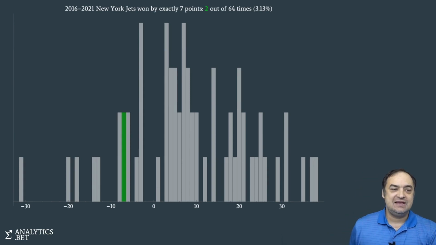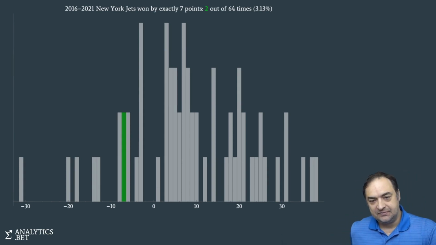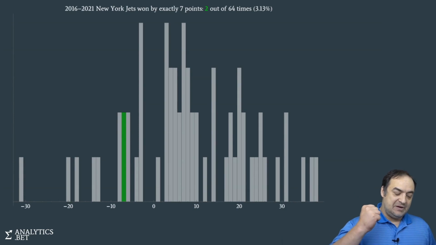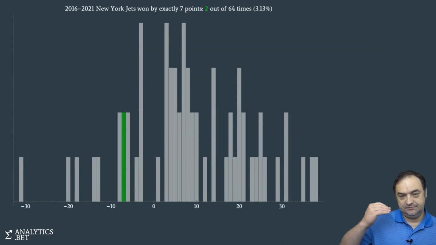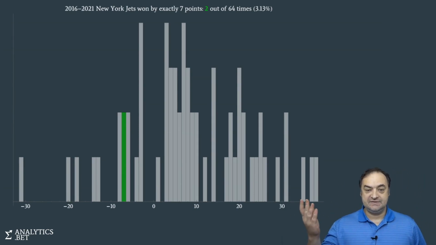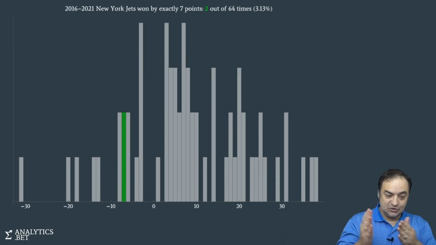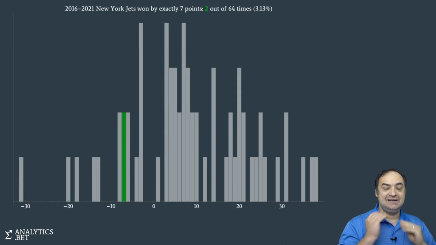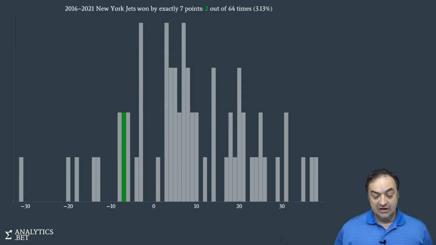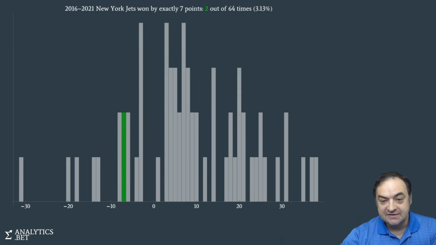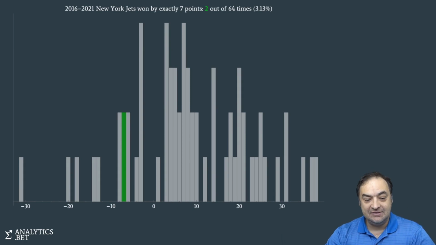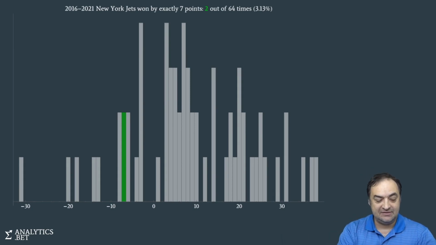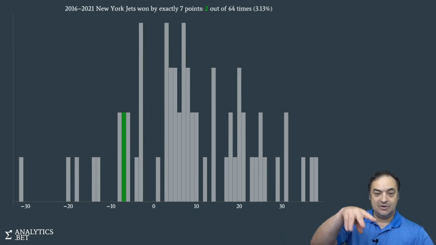So to do this, you take the score of the Jets, how many points they scored, and the score of their opponents, and you subtract it in such a way that it's negative if the Jets are winning. So you take the opponents minus the Jets in all of these games. So if the opponents scored 20 points and the Jets scored 27, this would be 20 minus 27. That would be a negative 7 bucket. We add a little marble there.